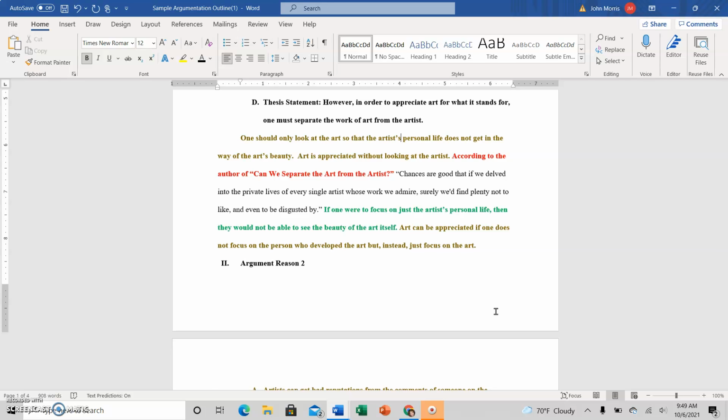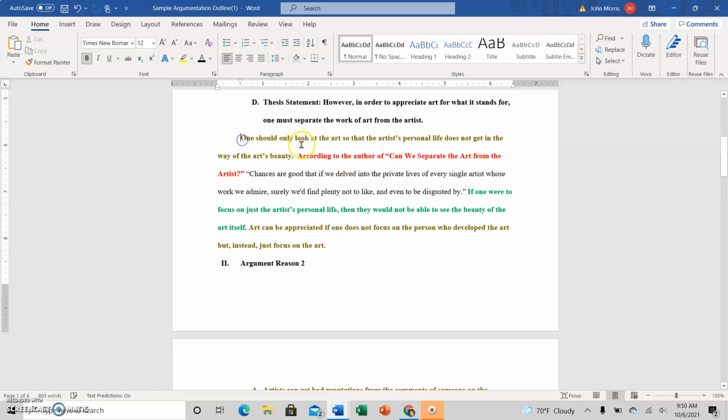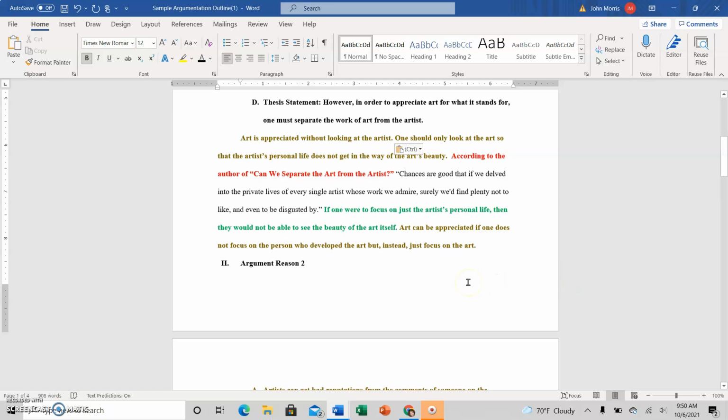All right, so again, topic sentence: one should look at the art so that the artist's personal life does not get in the way of the art's beauty. Art is appreciated without looking at the artist. Now, I might debate whether or not I need both of those sentences, but maybe I do. Maybe when I submit the full draft, I might want to go back and combine some things and not repeat that idea. Or I might want to move this sentence. Maybe I don't like that sentence there.